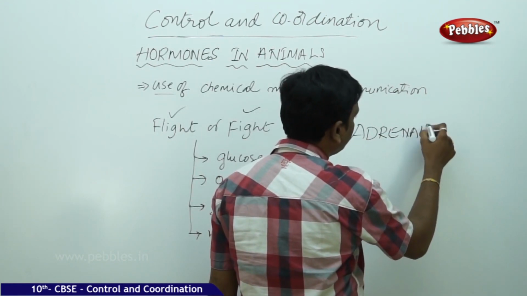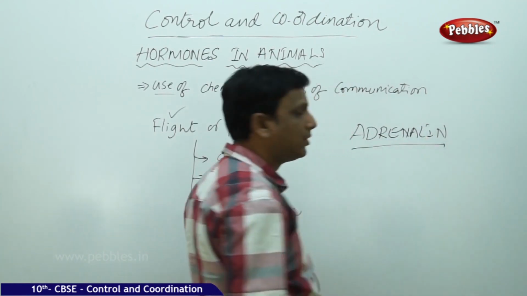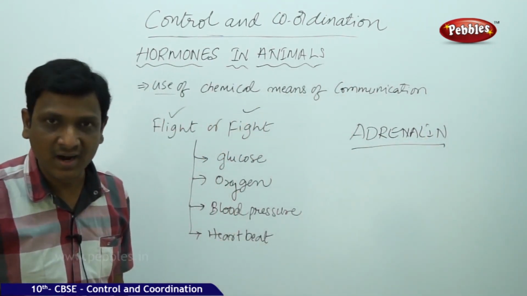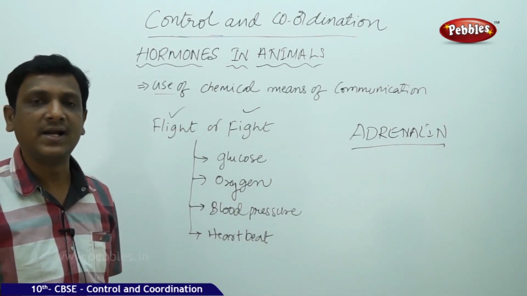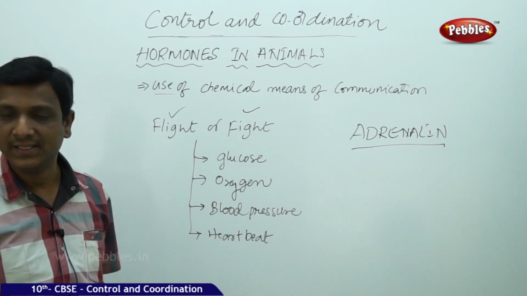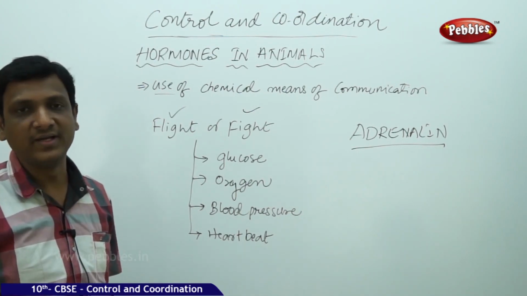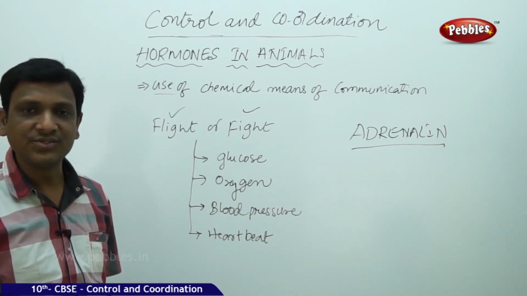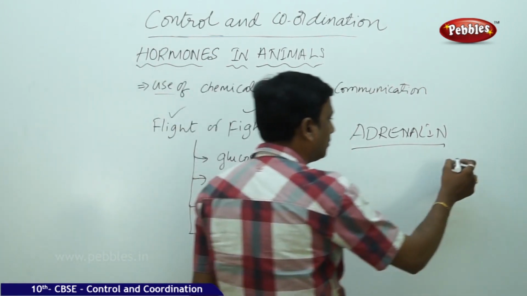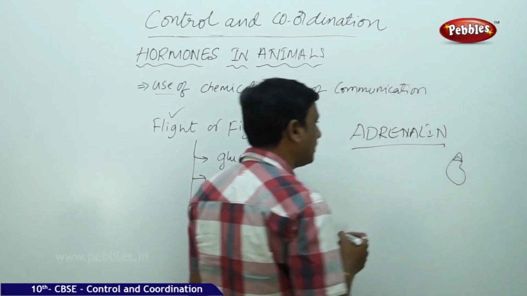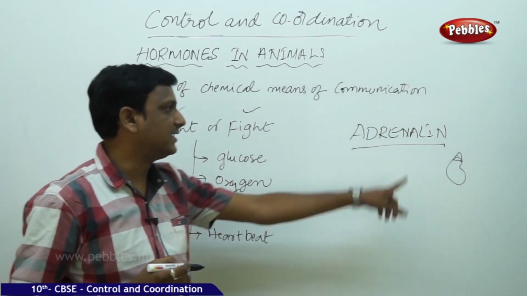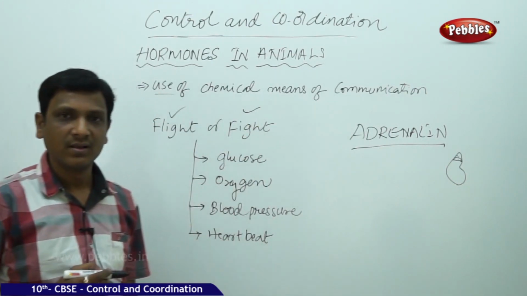Adrenaline. This is a hormone which is produced in your body in the adrenal glands that are present on the top of your kidneys. You have 2 adrenal glands, one on the top of each kidney. You know that we have a pair of kidneys. Both the kidneys have a cap-like structure on their top. If this is the kidney, on the top you have a cap-like structure in which the adrenal gland is found, and it secretes a hormone called adrenaline.